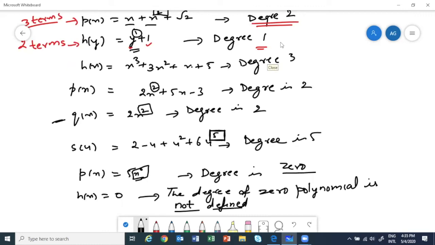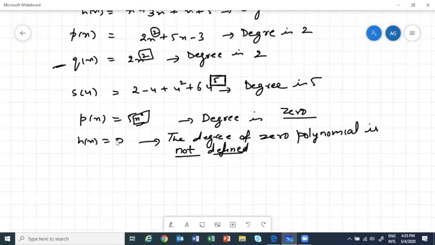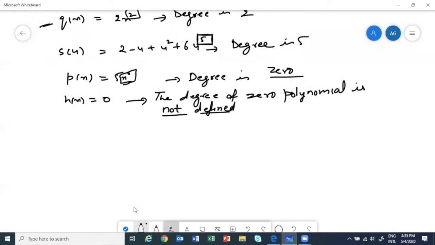If p(x) equals some number, 5, 7, 10, root 2, any real number, then it is a constant polynomial. If p(x) equal to 0, it is a zero polynomial. Till here, okay for all of you?